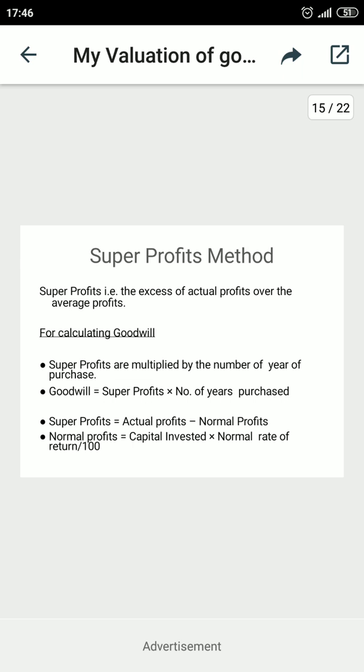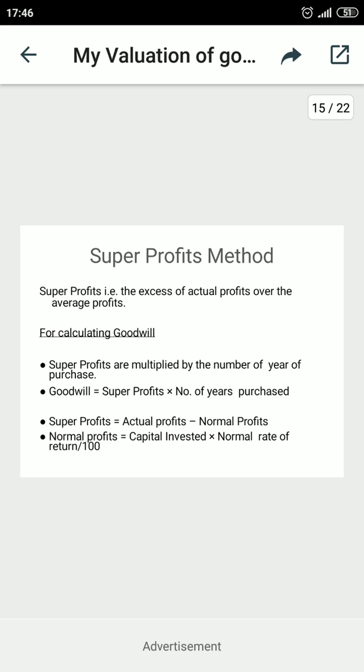Average profit is equivalent to total profit divided by number of years. Now the second one is calculate normal profit. The normal profit can be calculated as the capital invested multiplied by the normal rate of return upon 100. It means the normal profit is to be calculated by using the formula.